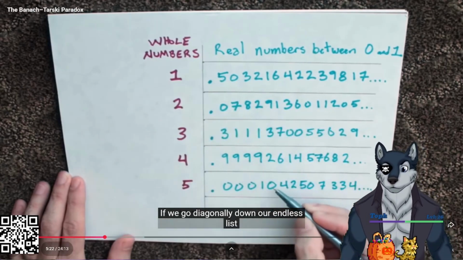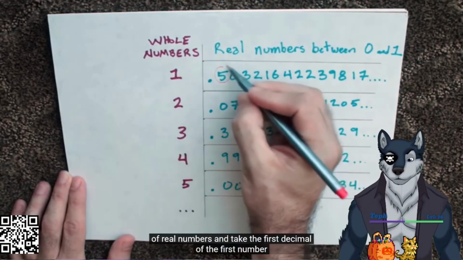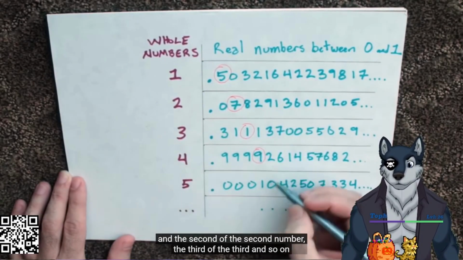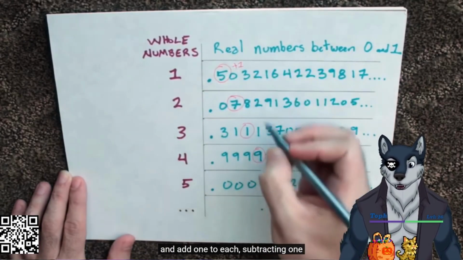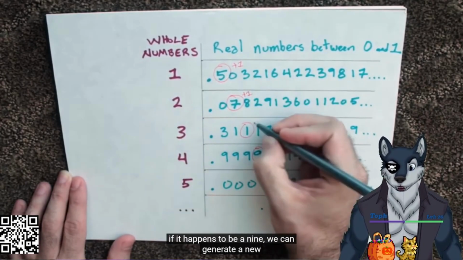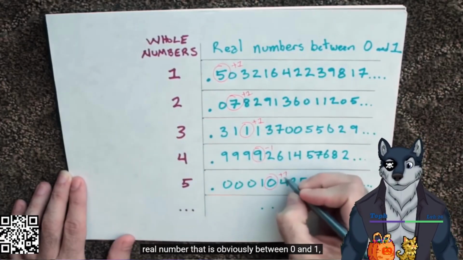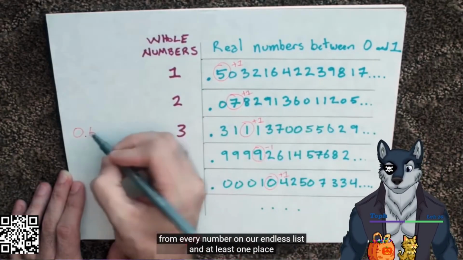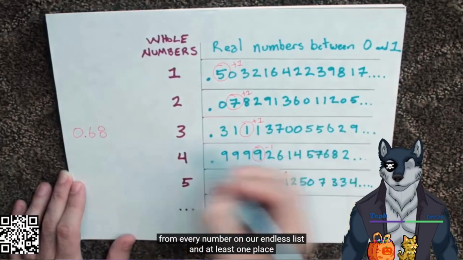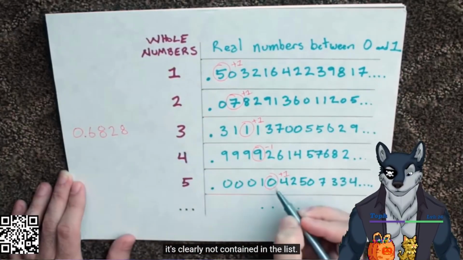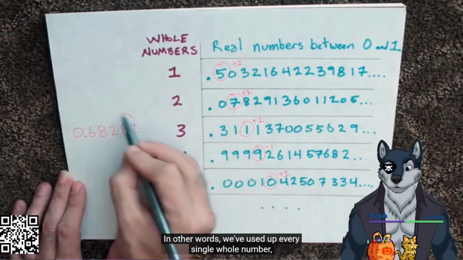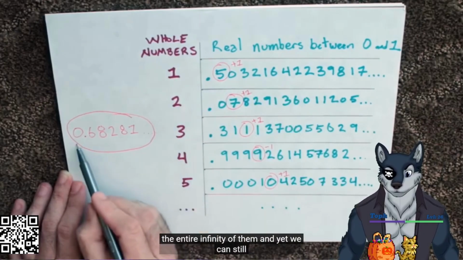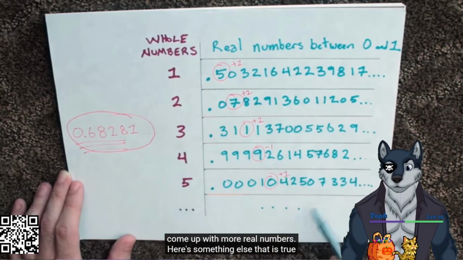Go diagonally down our endless list of real numbers and take the first decimal of the first number, the second of the second number, the third of the third, and so on, and add 1 to each. This gives us a new real number that is obviously between 0 and 1, but since we've defined it to be different from every number on our endless list in at least one place, it's clearly not contained in the list. In other words, we've used up every single whole number, the entire infinity of them, and yet we can still come up with more real numbers.